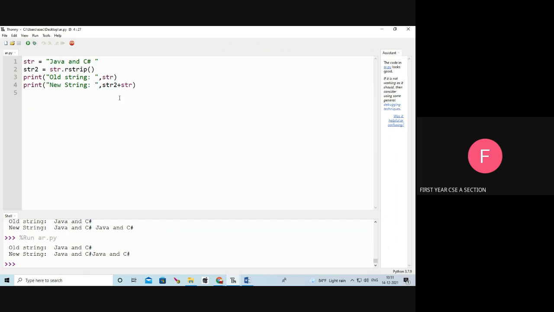now you can easily understand that. See, str is Java and C sharp, then there is one white space. str2 equal to str dot rstrip, so I am removing this right side white space. So my old string is as usual. My new string is str plus str2 plus str. What is str2? That is Java and C sharp without this white space, plus str, that is Java and C sharp. See the output. There is no white space.